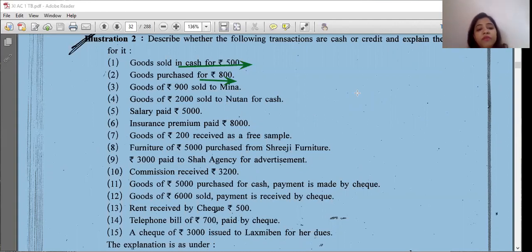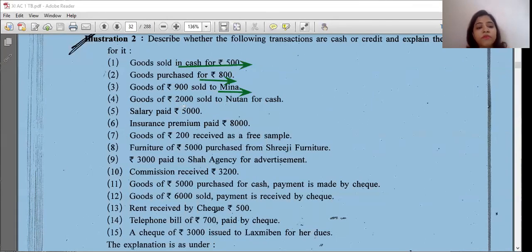Goods of 900 sold to Meena. The name of a particular person is given, that is Meena. This means it's a credit transaction.